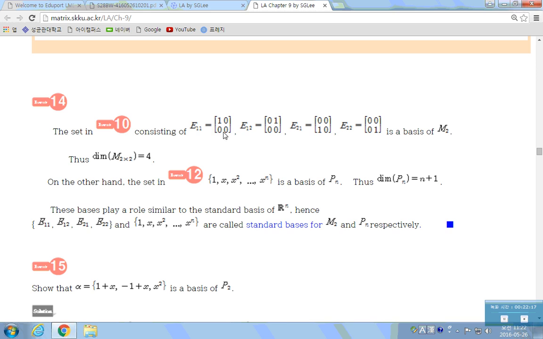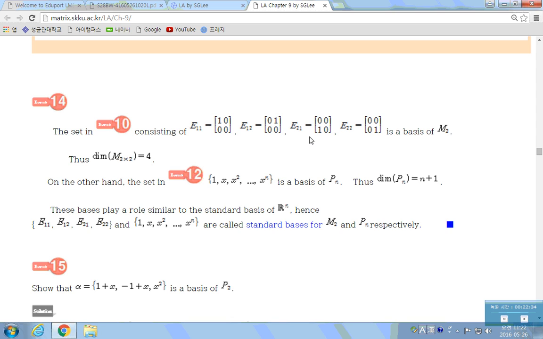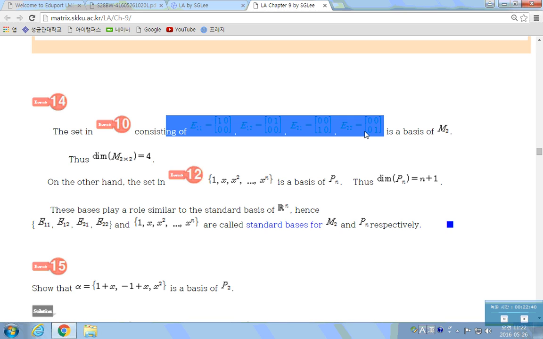So E11, E12, E21, E22 is a basis of M2 because they are linearly independent. And linear combinations of these span all of M2, because an arbitrary matrix in M2 can be written as a linear combination of these four vectors. So it spans M2 and is linearly independent. So these form what? A basis.